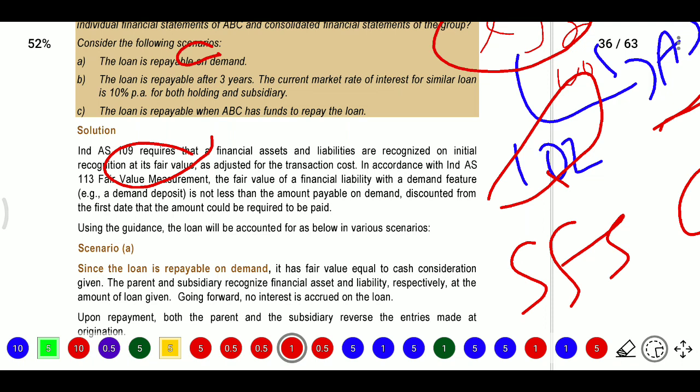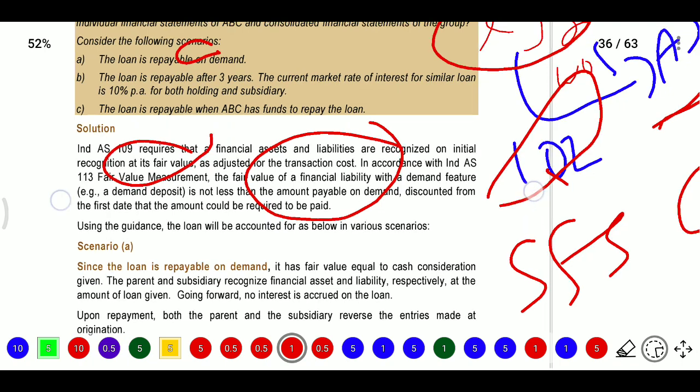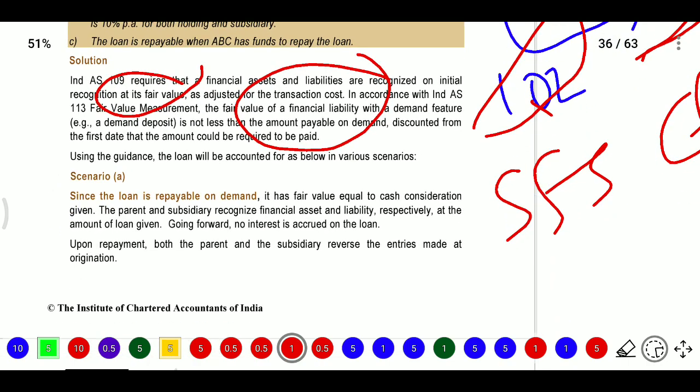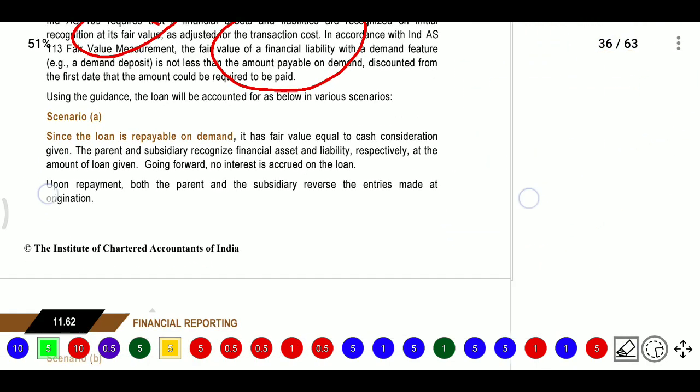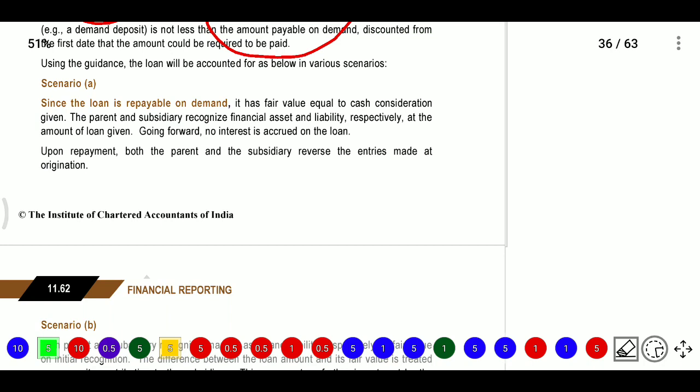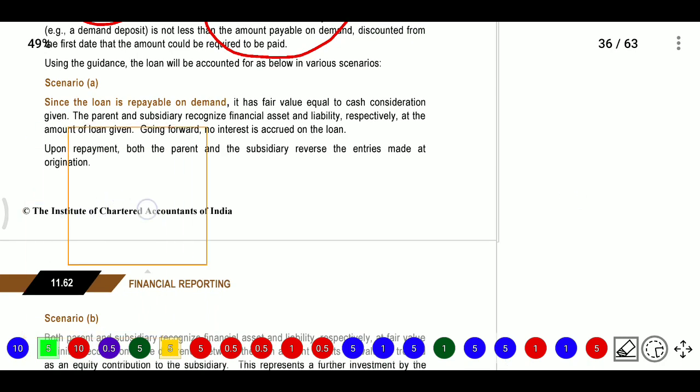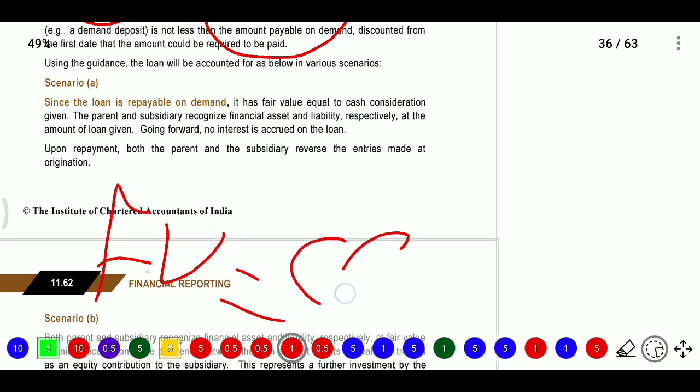And in accordance with Ind AS 113 fair value measurement, the fair value of a financial liability, so here the financial liability is not equity, with a demand feature, that is a demand deposit, is not less than the amount payable on demand, discounted from the first day the amount is required to be payable. So the first scenario will be principal, that is, the holding company may ask whenever they want. In that case the company has fair value,